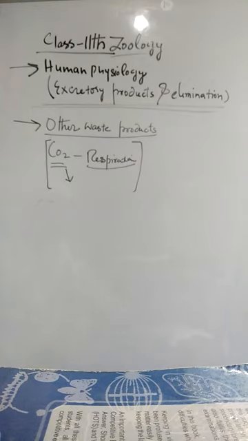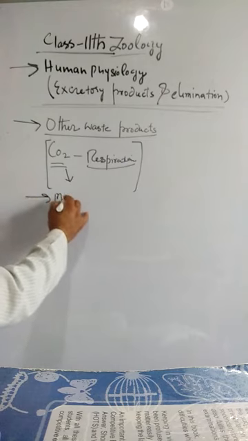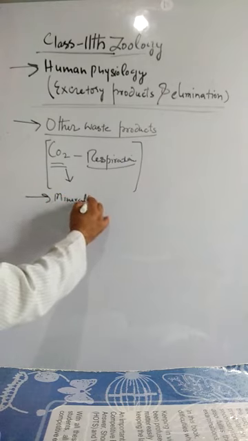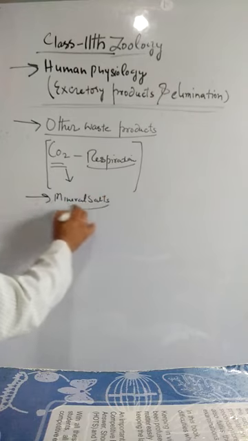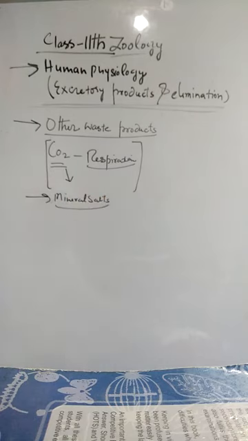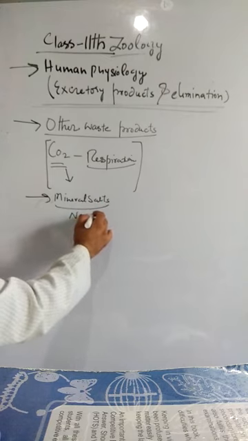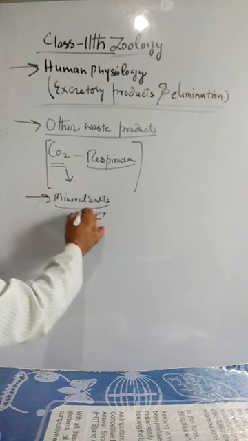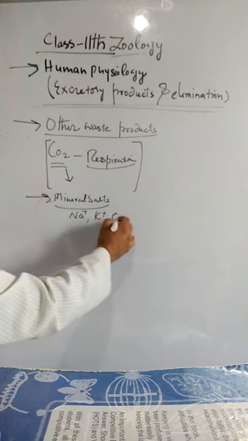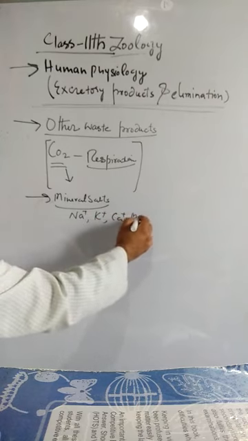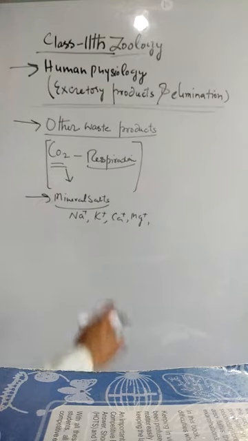There are also some mineral salts which act as excretory products and are harmful for the body. These mineral salts include sodium, potassium, calcium, and magnesium.